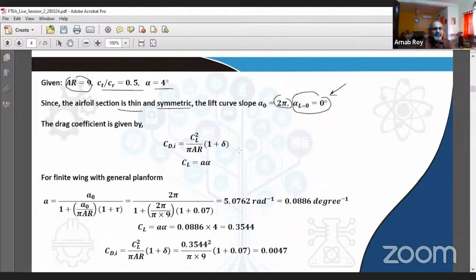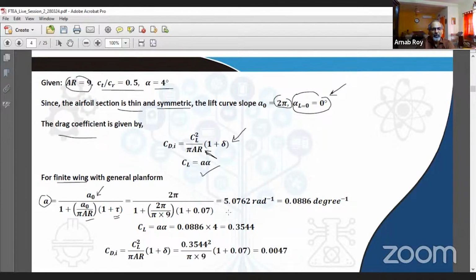Coming to the drag coefficient, we know the induced drag coefficient is given by this expression. You can also introduce the e parameter in the denominator and solve it instead of having the 1 plus delta in the numerator. As far as the lift coefficient of the finite wing is concerned, it is A times alpha, where A is the lift curve slope for the finite wing, where you have to plug in the lift curve slope of the infinite wing as well as the aspect ratio and the tau values.